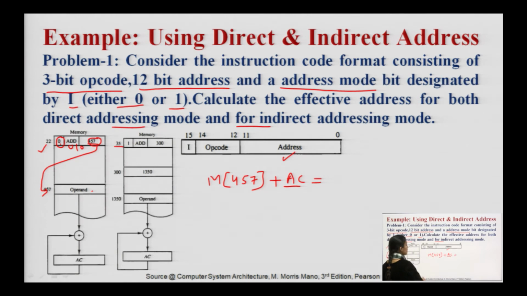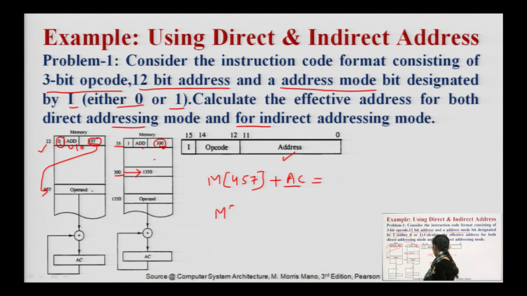This is at memory location 35. We are being given the instruction format 1 add 300. This 1 means we are using the indirect addressing mode. So, the way of calculating our operand will be changed now. Let us see: this 1, then the opcode given to us is add, and this is 300. This add means we need to perform addition operation. Then we will go to 300. At M of 300 we will find the address where our operand will be found.